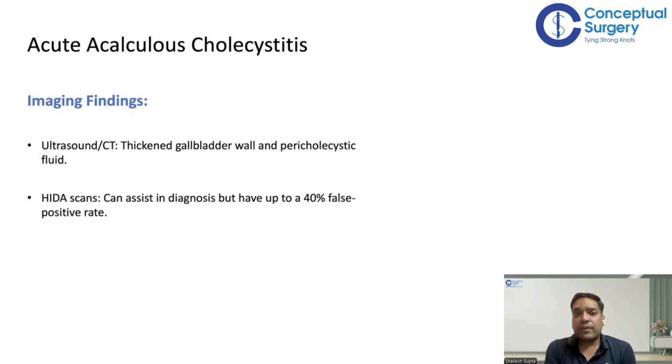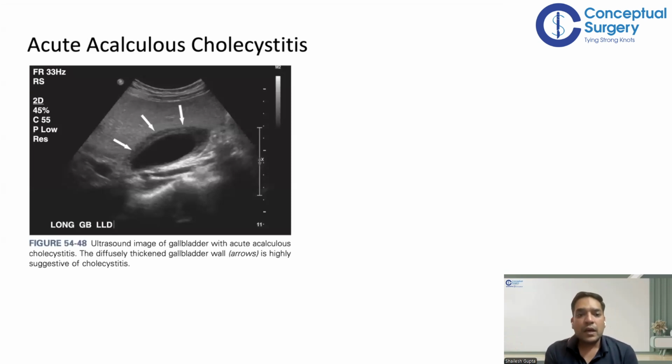So what will be the imaging findings? As we know, in cholecystitis there will be an inflamed gallbladder. Inflamed gallbladder means there will be a thickened gallbladder wall and there will be pericholecystic fluid. HIDA can assist in diagnosing, but has up to 40% false positives, right? So here you can see how beautifully these three arrows suggest there is a thick wall, and you can see, here if you look, so you can see.